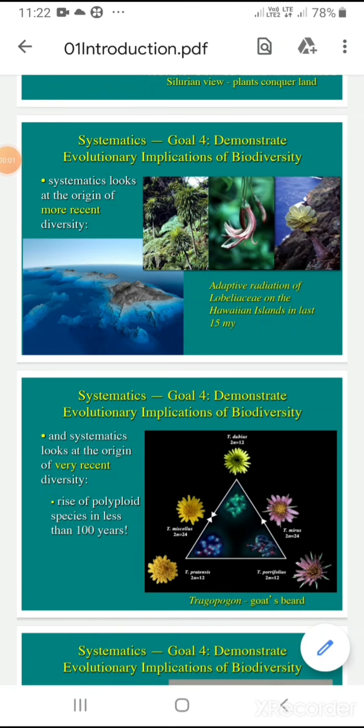If a botanist wants to detect evolution at work in present time, he should visit the Hawaiian Islands. The last 15 million years have been used by Lobeliaceae plants for adaptive radiation.